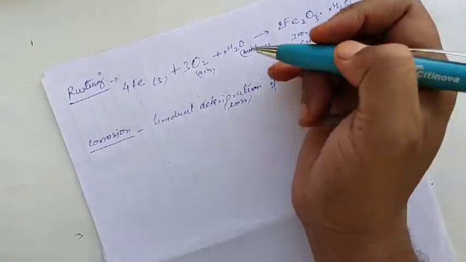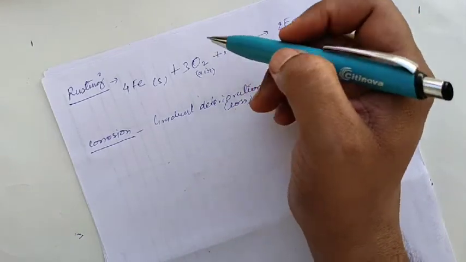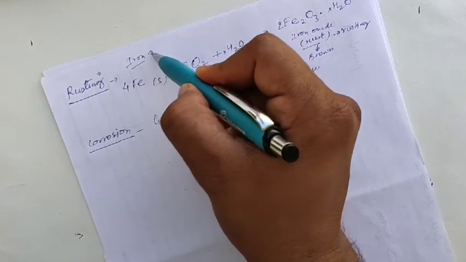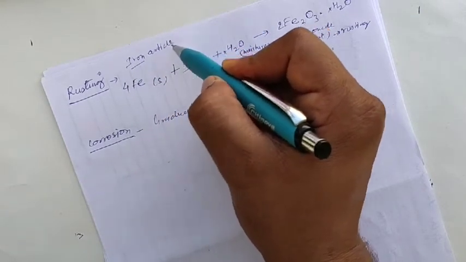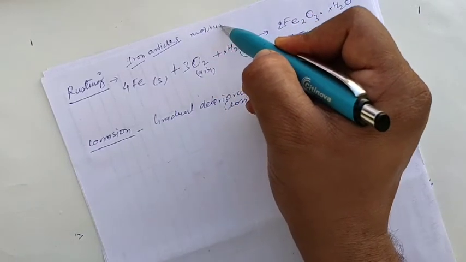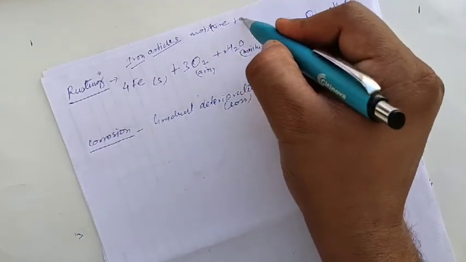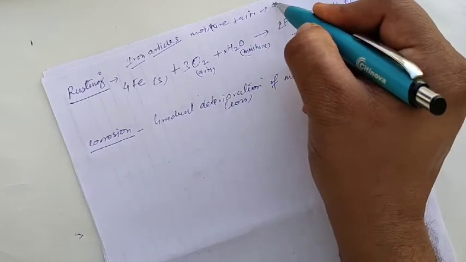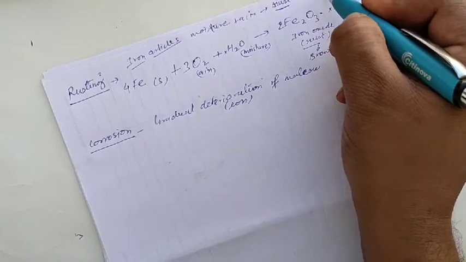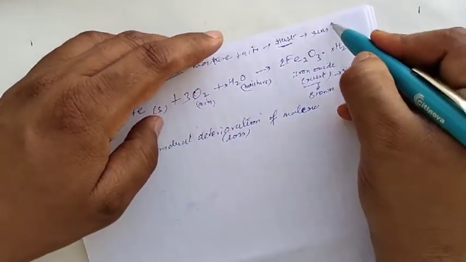Today we will talk about rusting. What is rusting? When iron articles are kept outside for a long time, they react with moisture and air and form a brown color coating that is called rust. The formation of rust is called rusting.